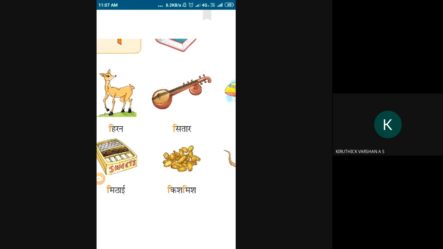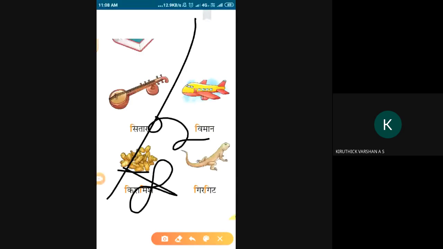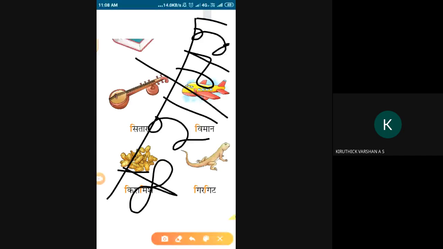So kismis is one type of dry fruit. See here, this is kismis. So in Hindi also kismis, in English also kismis. One type of dry fruit. See the pronunciation, child. So already I said, if you have a 4-letter word, you have to split it as 2, right? See here, this is 4 letters, so we are splitting here. So see the first one, we are adding e sign, ik plus e, ki, and this is ish, kish.